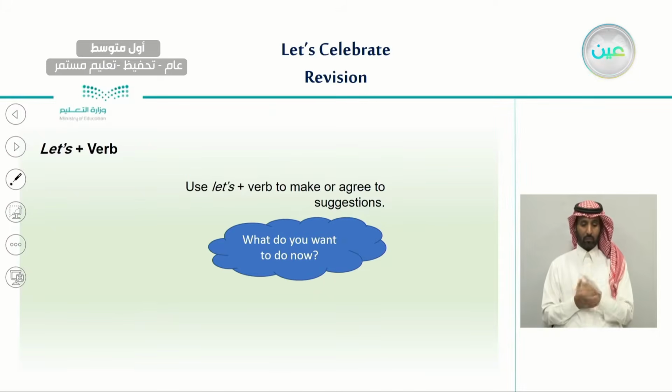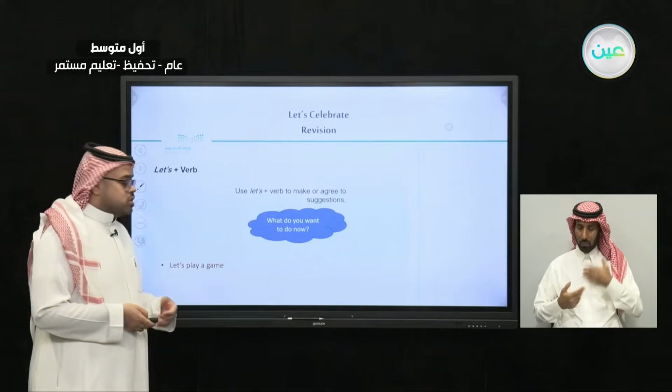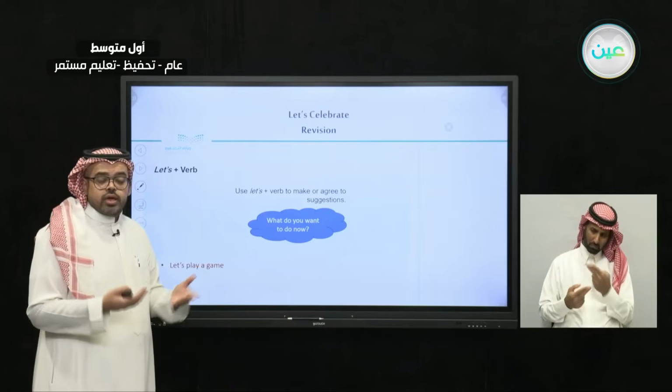Also, as we said, we use let's plus a verb to make or agree to a suggestion. For example, when you ask someone, what do you want to do now? He says, for example, I want to play football. Then you make a suggestion like, let's play a game.